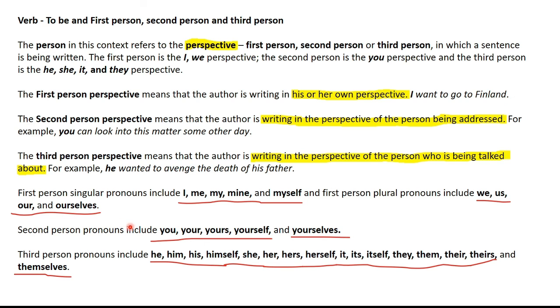Second person will have you, your, yours, yourself and yourselves as the second person pronouns. And third person pronouns can be he, him, his, himself, she, her, hers, herself, it, its, itself, they, them, their, theirs and themselves. So these are the pronouns and some of the reflexive forms.